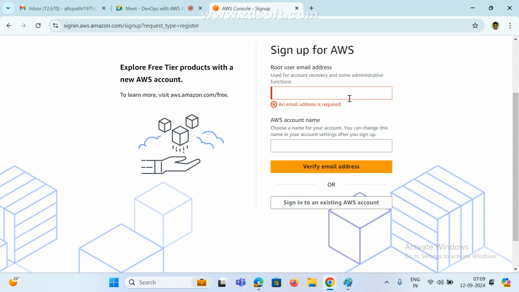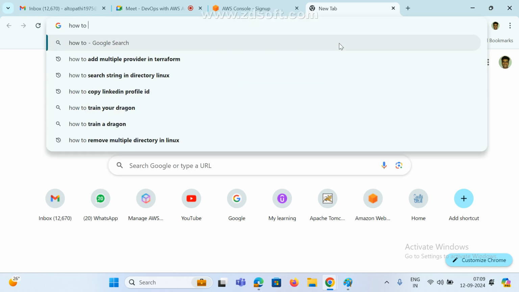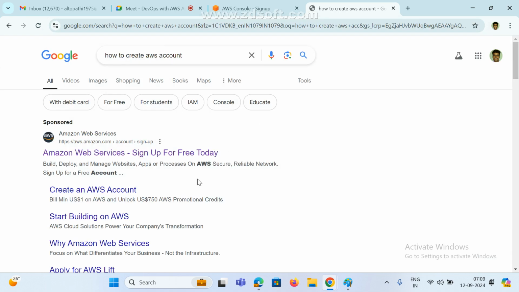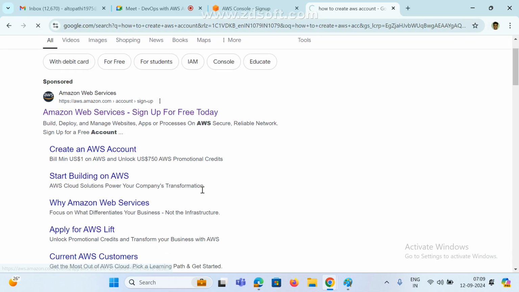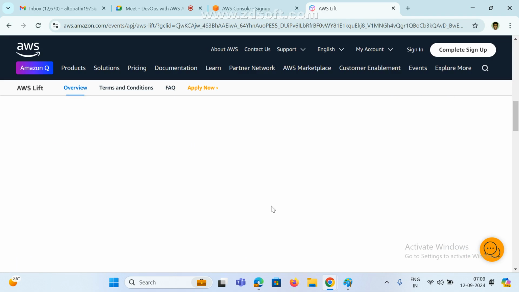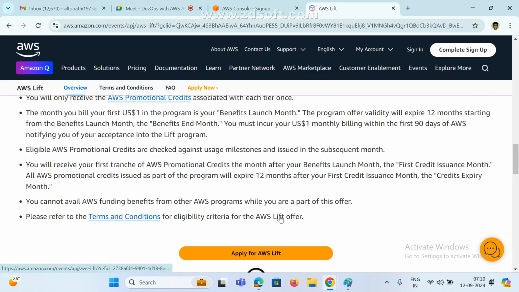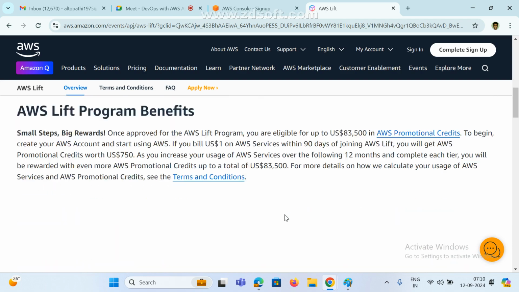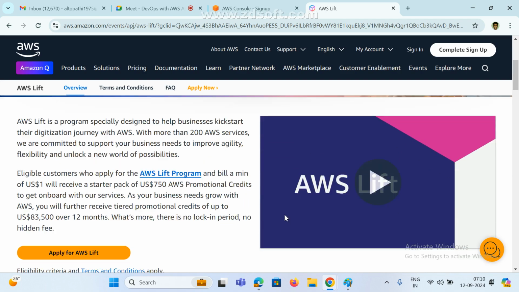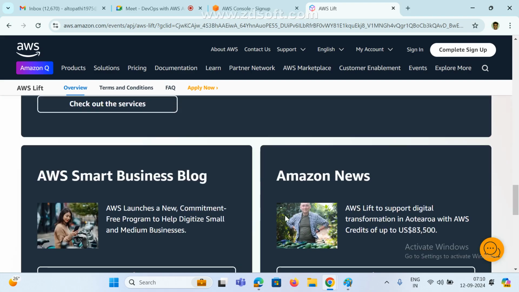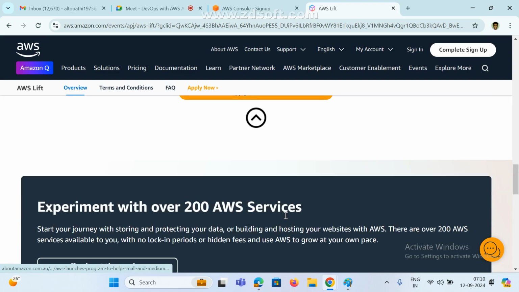First it is asking for an email ID. If you go to create account, everything they will provide. They are also providing the free tier and all. Somewhere they have given steps also. Don't worry, they will give everything as a step by step process.